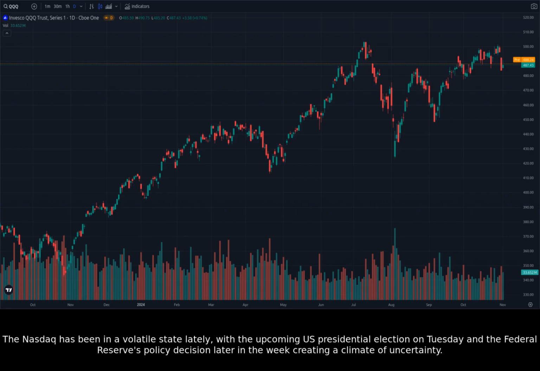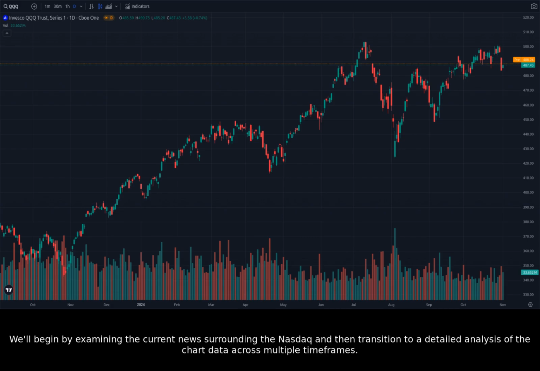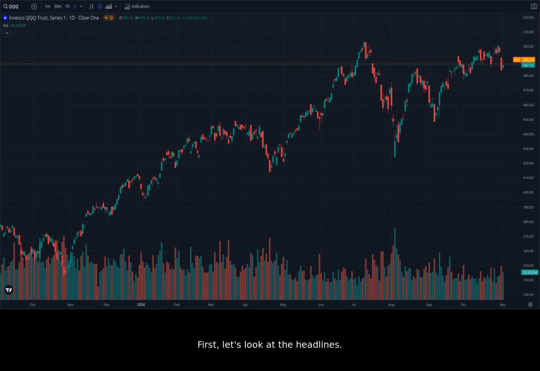The Nasdaq has been in a volatile state lately, with the upcoming U.S. presidential election on Tuesday and the Federal Reserve's policy decision later in the week creating a climate of uncertainty. Investors are closely watching the latest developments, trying to gauge the potential impact of these events on the market. We'll begin by examining the current news surrounding the Nasdaq and then transition to a detailed analysis of the chart data across multiple timeframes. First, let's look at the headlines.